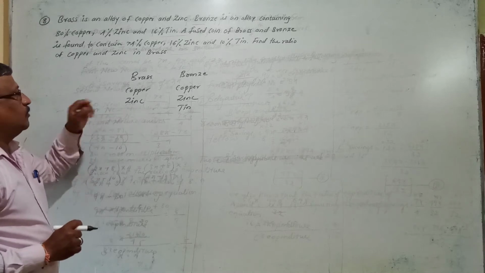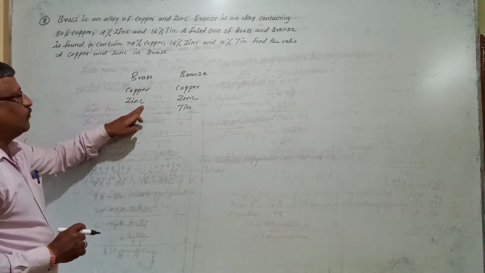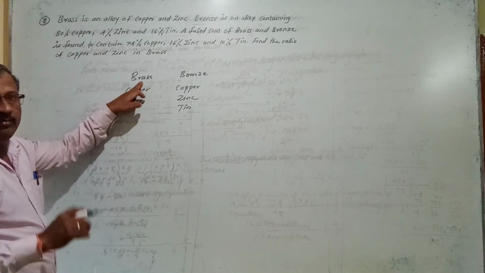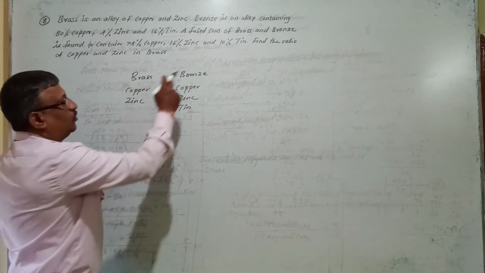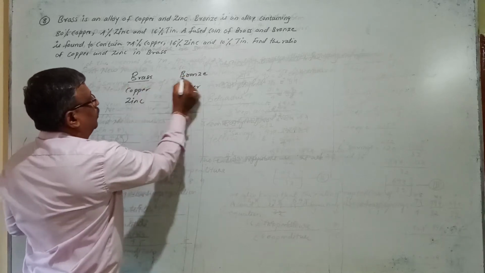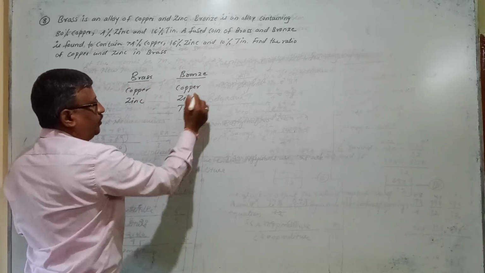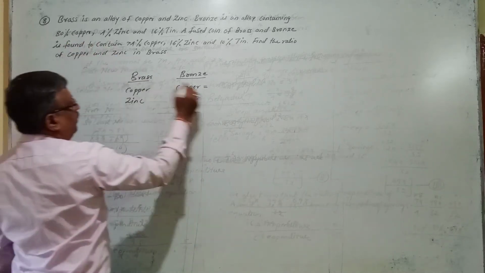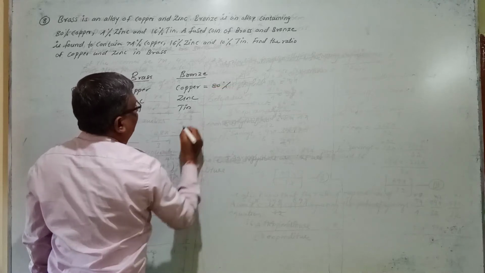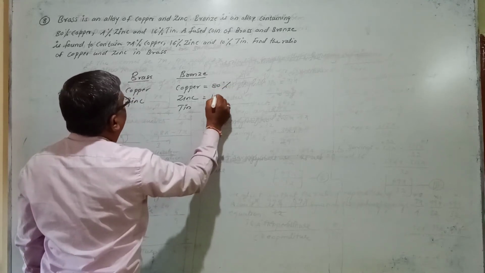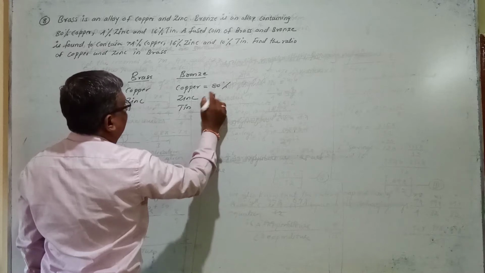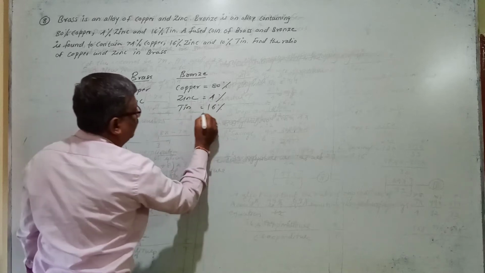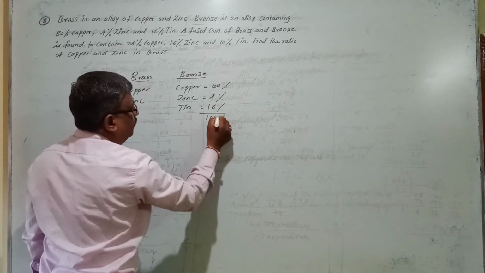Now, while giving the problem, brass is a mixture of copper and zinc, but the percentage of copper and zinc contained in the brass coin is not given. But we know the bronze coin is a mixture of these three things. In bronze, the percentage of copper is 80%, then 4% zinc and 16% tin. Like this, it is a mixture of 100%.